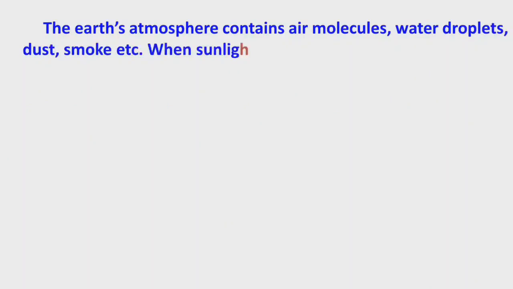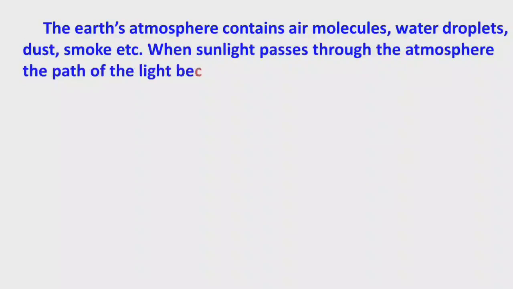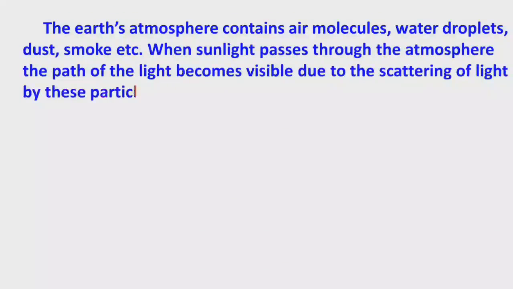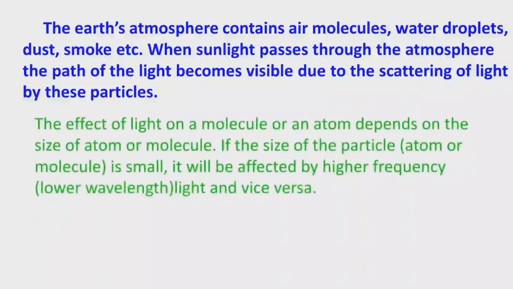The Earth atmosphere contains air molecules, water droplets, dust, smoke. When sunlight passes through the atmosphere, the path of the light becomes visible due to scattering of the light. We know that air molecules, water droplets, dust and smoke are all present in the Earth atmosphere. Due to this, the path of the light is visible due to scattering of the light.